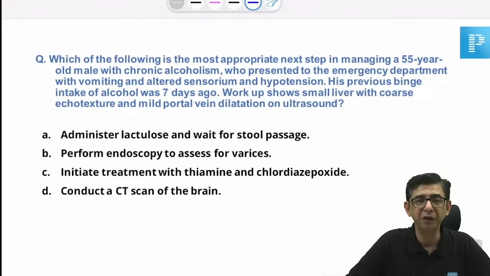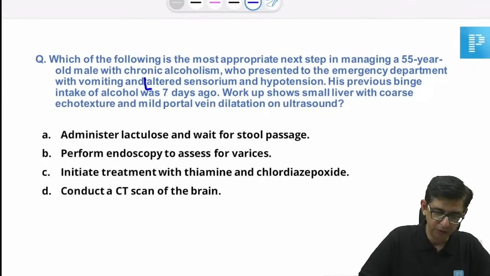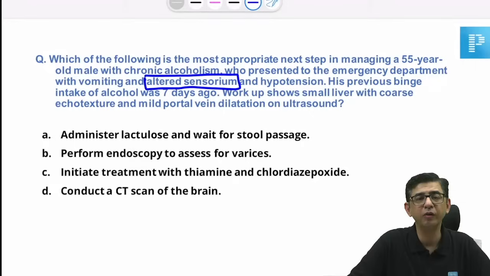This is about a 55-year-old guy, alcoholic, who has come to the hospital in altered sensorium. Was this word there, altered sensorium? And then we can move forward for the remaining options. Then vomiting and hypotension are interrelated. I mean, if he's going to continue puking, it's going to contribute to hypotension in this patient.